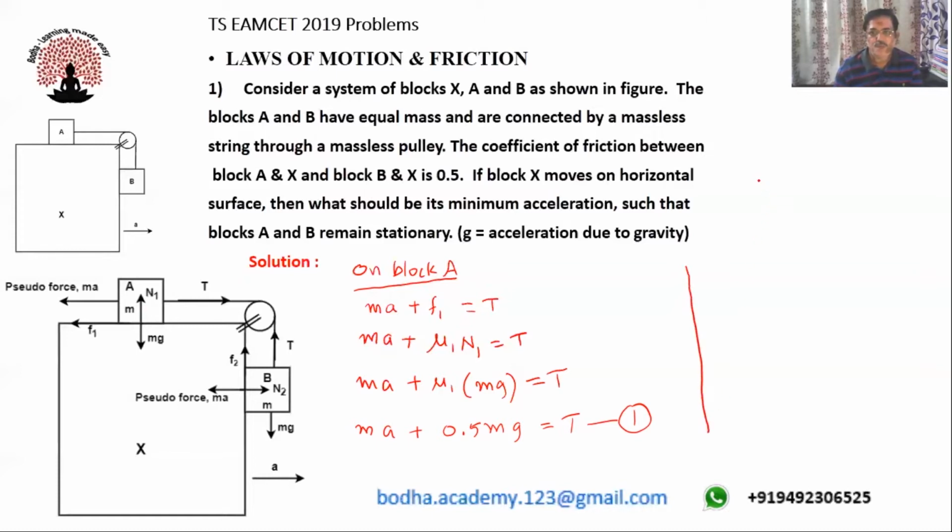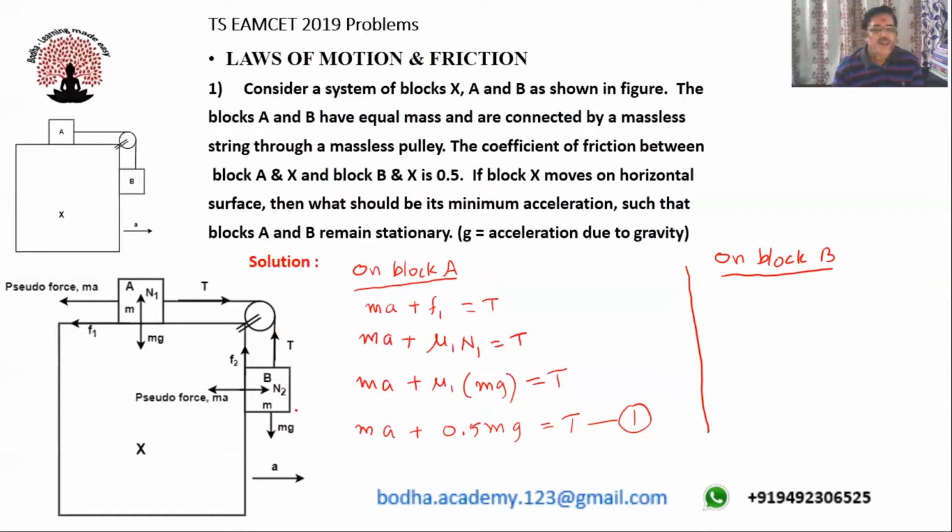So on block B, you can observe here, weight of the block mg will be acting downward direction, tension will be acting upward direction. So block B is at rest means T must be equal to mg.